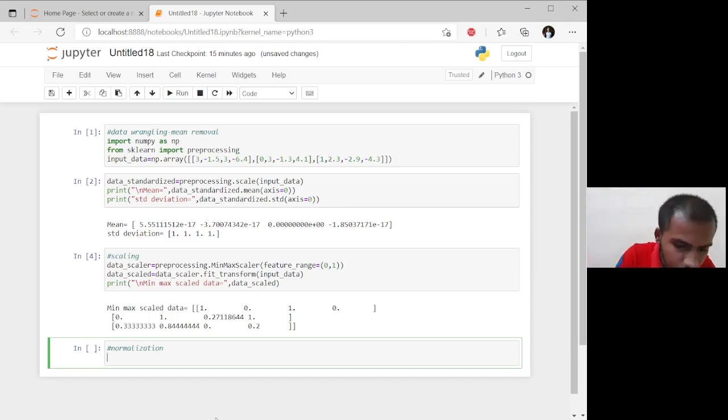Our first command is data normalized is equal to preprocessing dot normalize input data, comma, norm is equal to L1.